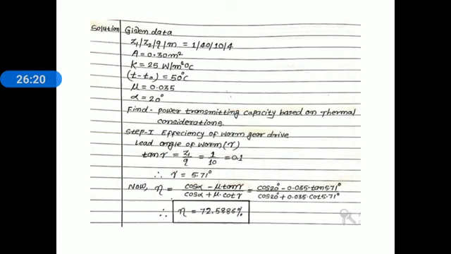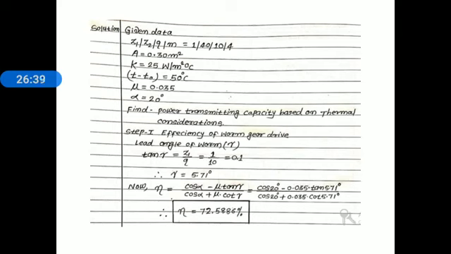Now we know the relation for efficiency. Efficiency is equal to (cos alpha minus mu tan gamma) divided by (cos alpha plus mu cot gamma). In that relation, we know alpha, mu and gamma. Alpha is given as 20 degrees, mu is also given as 0.035. Now lead angle is unknown, so first of all we find out the lead angle. Now here move toward the solution.